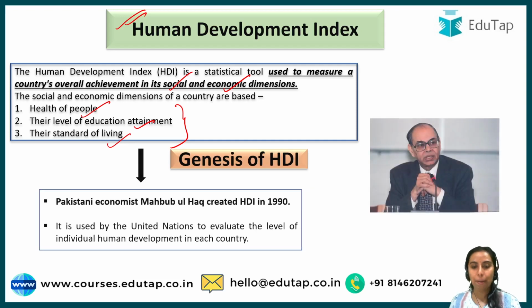See, Human Development Index, as a concept, was given by the economist from Pakistan, Mehboob ul Haq, and was created in the year 1990. So, this is Mehboob ul Haq. He came up with this concept. Now, this concept was appreciated and was taken up by United Nations to evaluate the level of individual human development in various countries. So Human Development Index has been officially adopted by United Nations Development Program to come up with an index which is released every year.